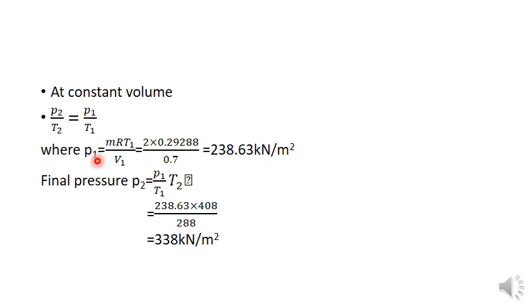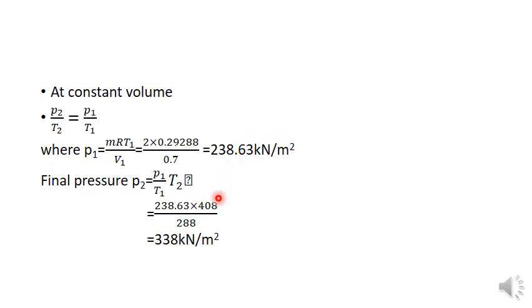If you take P2, then P2 is equal to m R T2 by V2. If you take P1, then P1 is equal to m R T1 by V1. Students, you try by taking P2 equal to m R T2 by V2, so we will get the P2 value. The P2 value is 338 kilonewton per meter square, and substituting here we will get the P1 value as 238.63 kilonewton per meter square. Substitute all the values in this equation. After that, P2 equals P1 by T1 times T2, and we will get the P2 value.